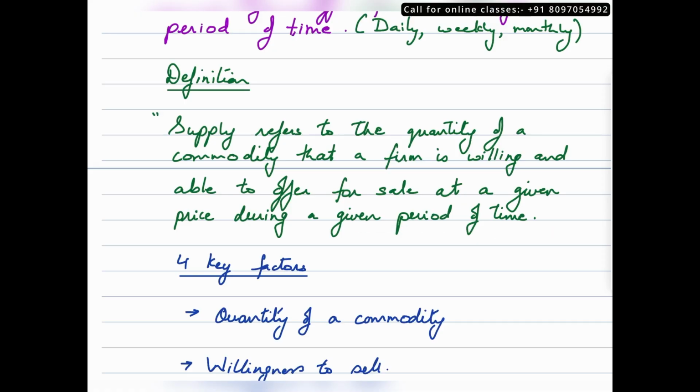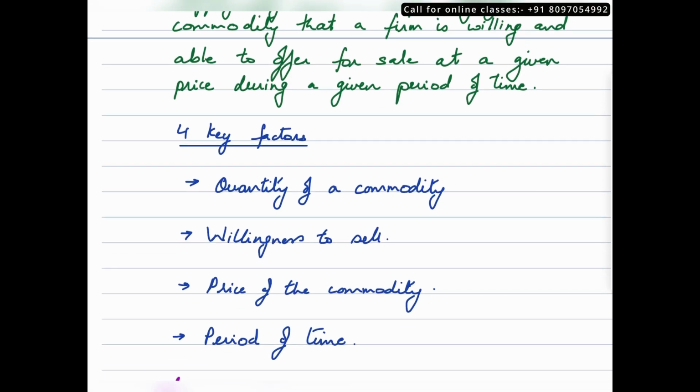Based on this, we have four key factors that you are supposed to include while defining supply. What are these key factors? There has to be a quantity of commodity. There should be willingness to offer the commodity for sale. There will be a price at which the seller is willing to offer this commodity for sale, and there will be a period of time for which the commodity would be offered for sale.